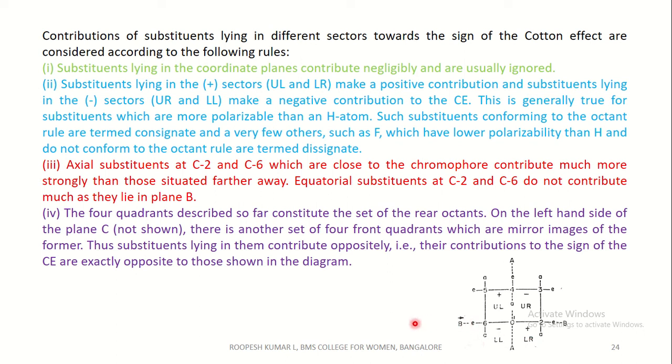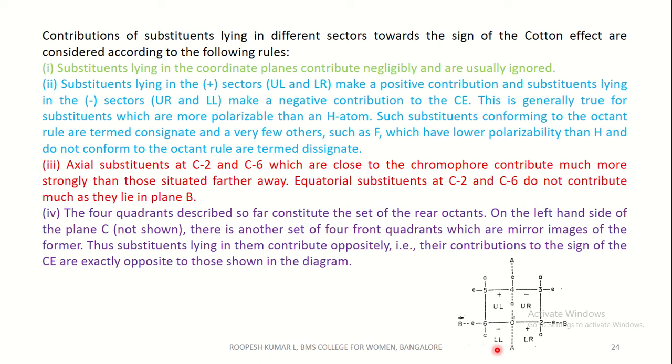The substituents lying in the positive sectors, the positive sectors are upper left and lower right. This is upper left and this is lower right. They make a positive contribution, that is, they show a positive Cotton effect. And the substituents lying in the negative sectors, the negative sectors are upper right and lower left, make a negative contribution, that is, they show a negative Cotton effect.